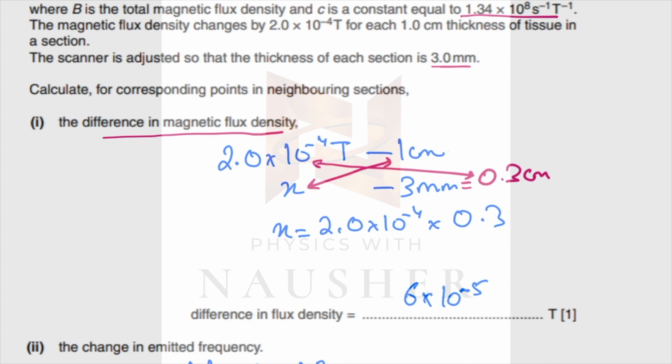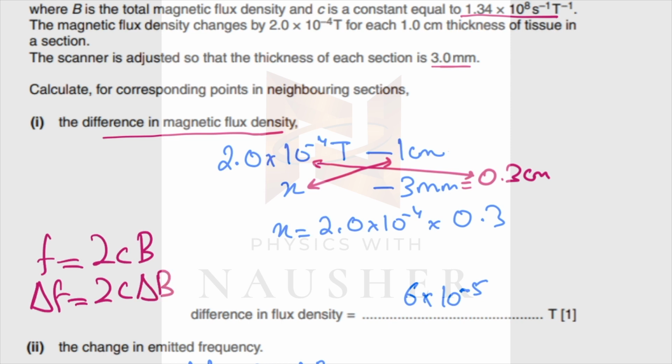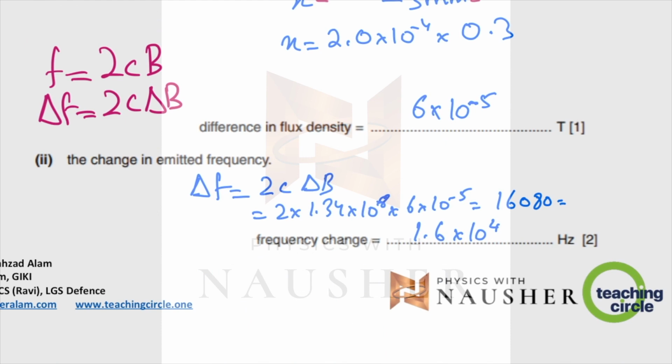Next, they ask you to calculate the change in the emitted frequency. They gave you the formula for frequency as 2CB. You want to calculate the change in the emitted frequency. Calculate it by multiplying 2c, where c is the constant, which is 2 × 10⁻⁴, with the change in flux density, which is 6 × 10⁻⁵, and you get 1.6 × 10⁻⁴.